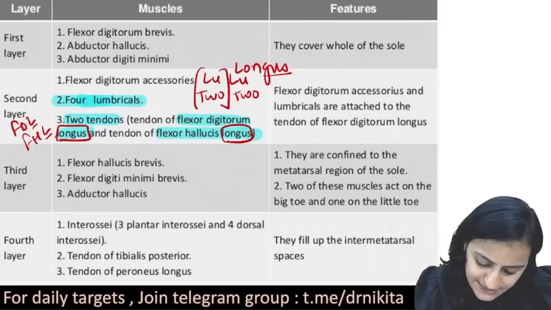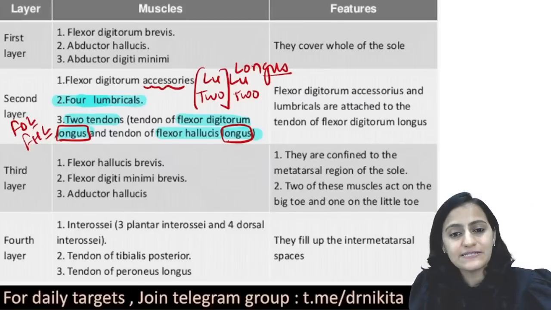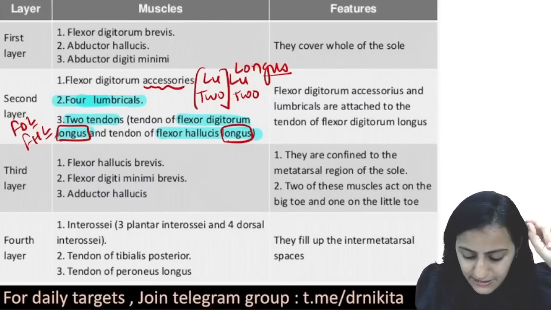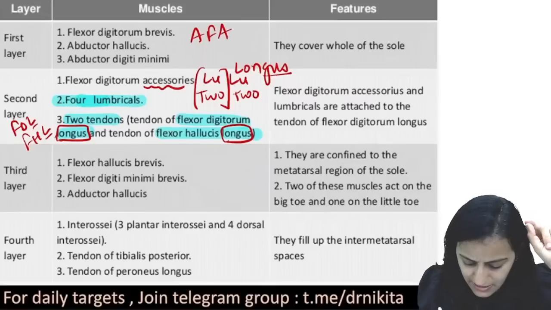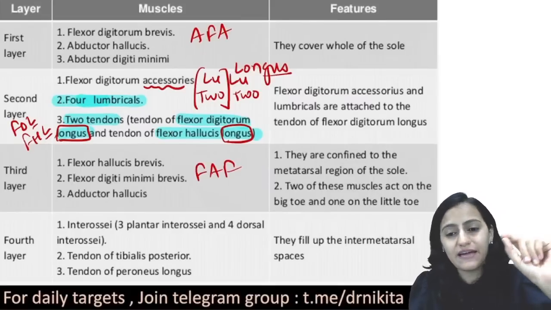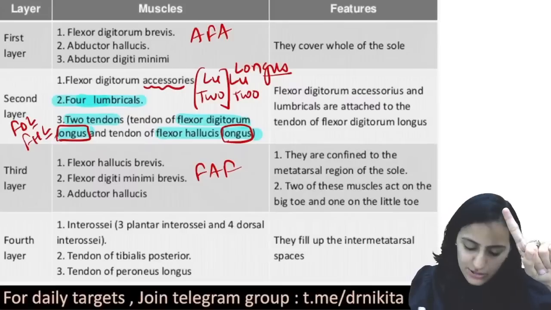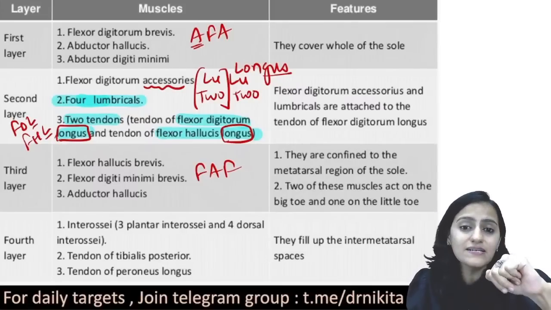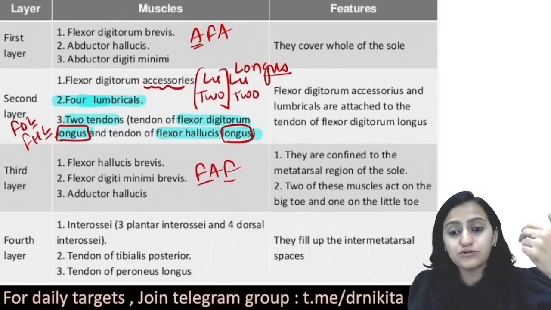Plus you have flexor digitorum accessorius. Okay. So what do you have in the first layer? Remember that in the first layer it is AFA, in the third layer it is FAF. A comes first, so in the first one you have the two A's; in the third one F comes later on, it is the two F's.